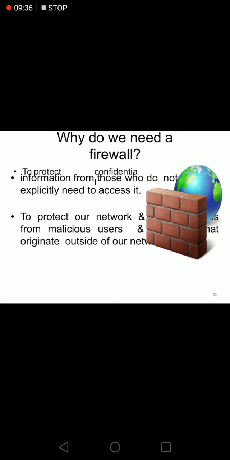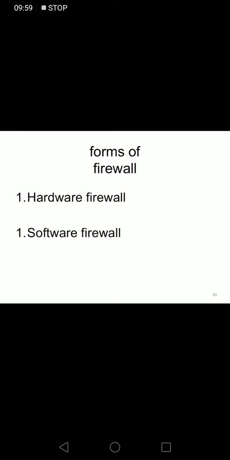So why do we need a firewall? To protect our confidentiality, the information of those who do not explicitly need to access it needs this firewall. Sometimes we have to protect our networks from malicious users or outsiders of the network. So we need some firewall techniques. As I already said, we use two forms of firewalls: hardware or software firewall.